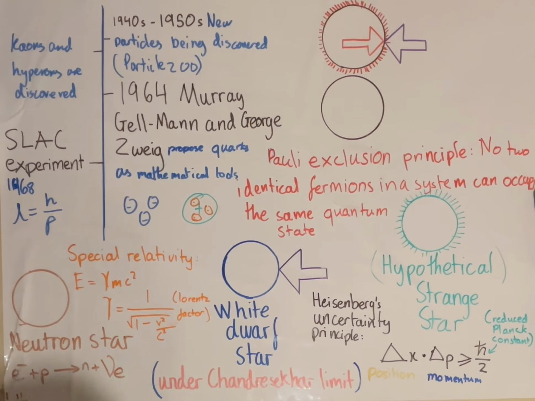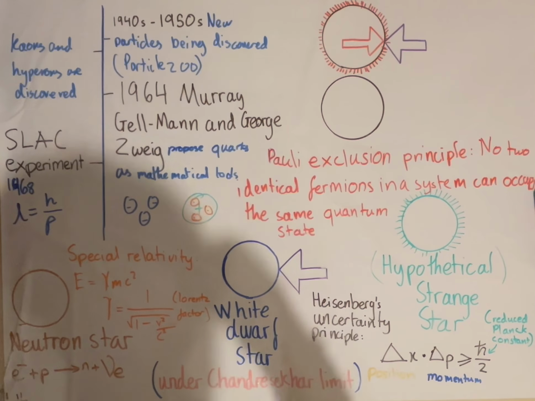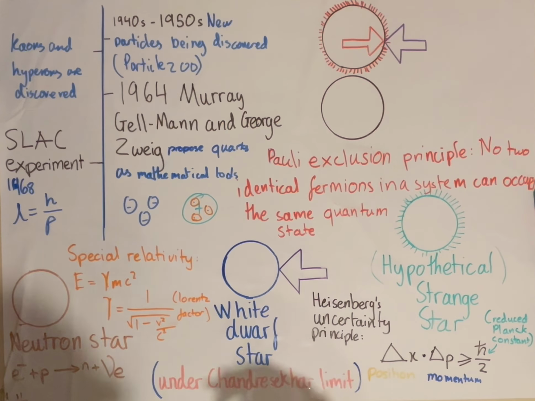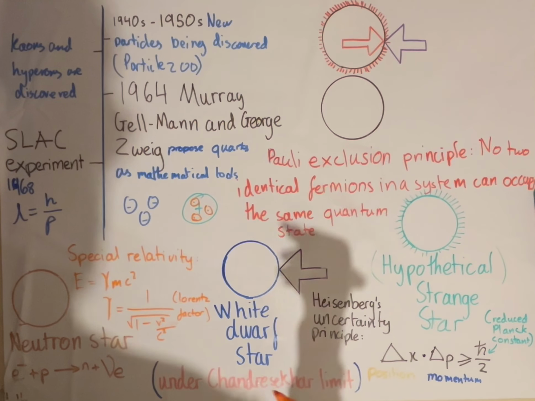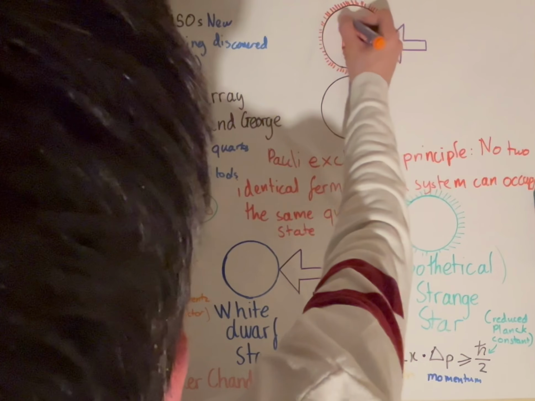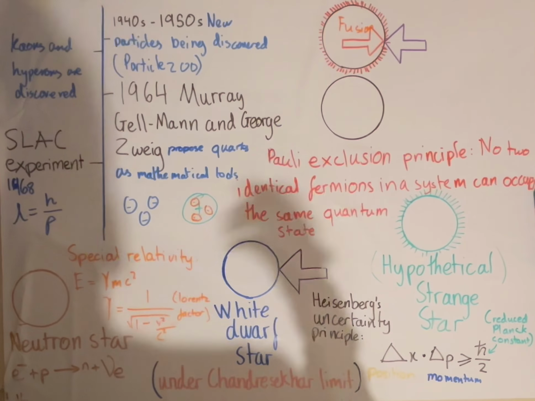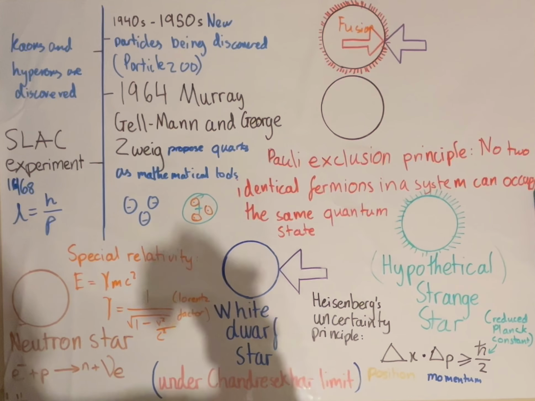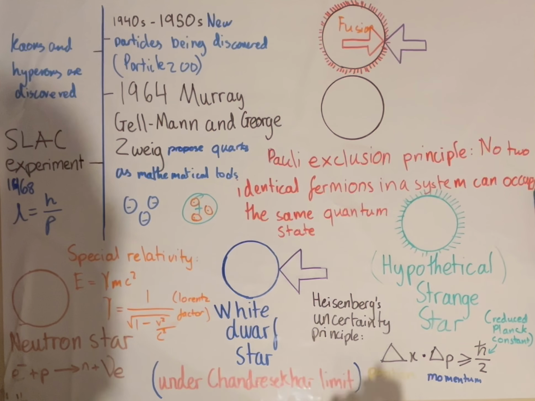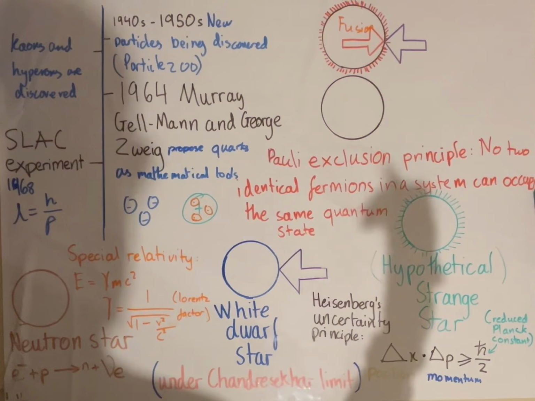Moving on, now we're going to discuss a little about what strange matter could look like, but from the start we're going to look at our stars. So firstly, when we have, say, a star like our sun, it undergoes nuclear fusion. Okay, this is when it's fusing together very light elements into heavier elements and releasing a lot of energy.